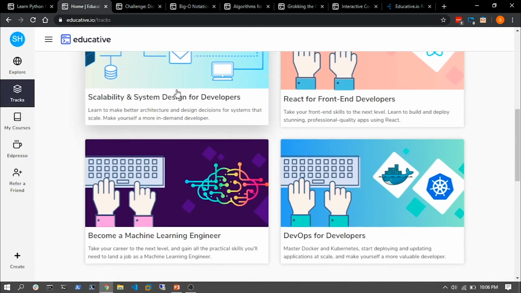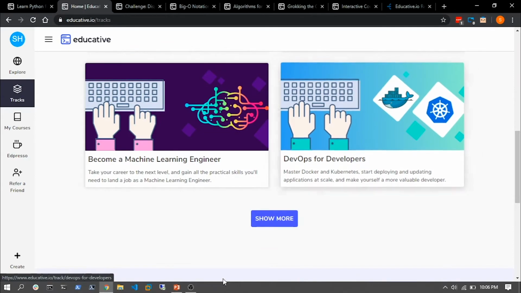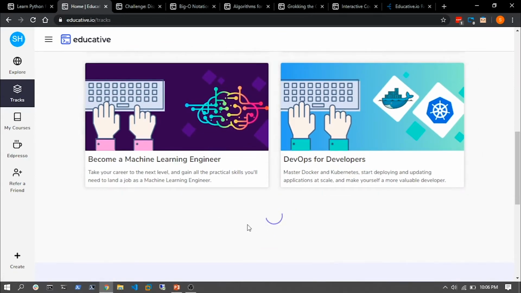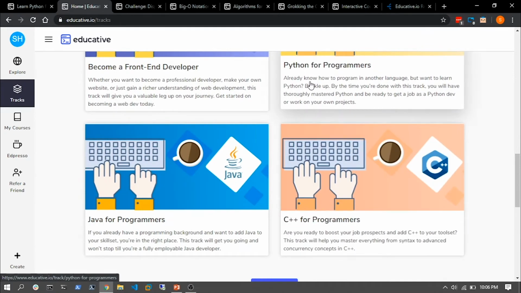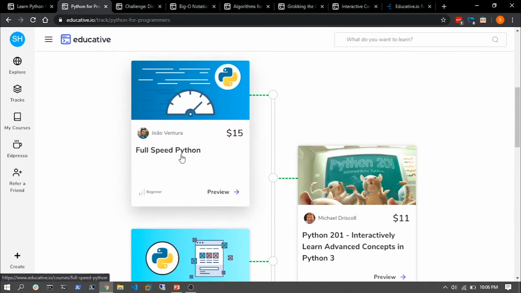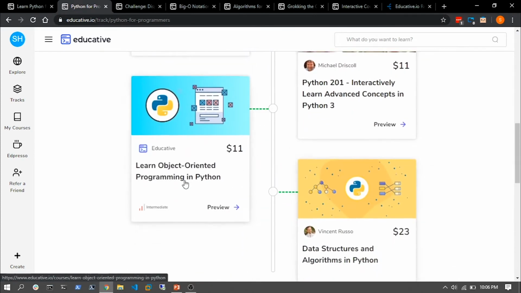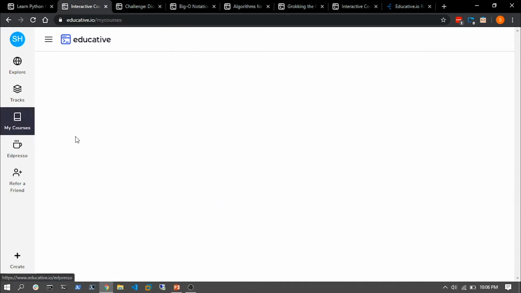So maybe you want to become a system design developer. Maybe you are again looking for a React. Maybe you're into DevOps. Maybe you wish to become a machine learning engineer. Or we can see and have a look at more, for example, Python for programmers. That interests me. And let's have a look at what some content is. All right, so full speed Python, Python 2.01, object-oriented programming, and data structures and algorithms. This is quite awesome.